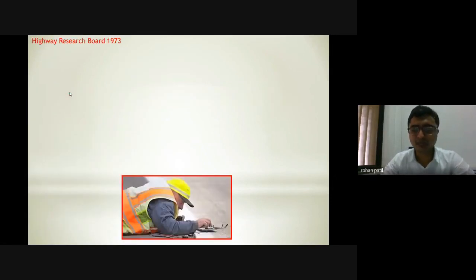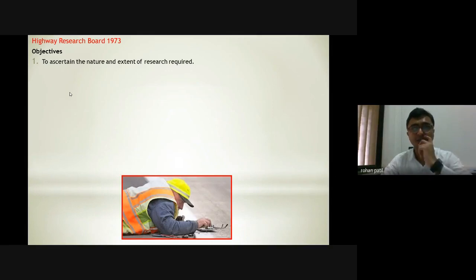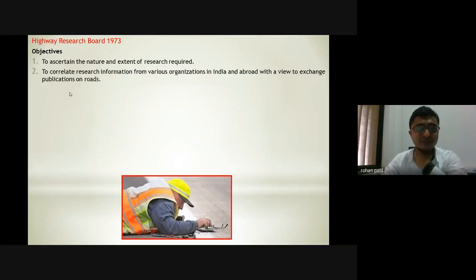Again, after further development came the Highway Research Board in 1973. These are some of the objectives set by this particular board. The first objective was to ascertain the nature and extent of research required: what and how much research is required for further development of roads in India. The second was to correlate research information from various organizations in India and abroad, with a view to exchange publications on roads.